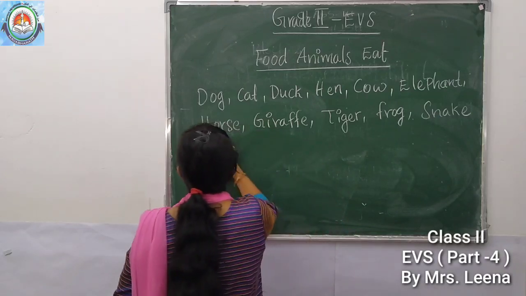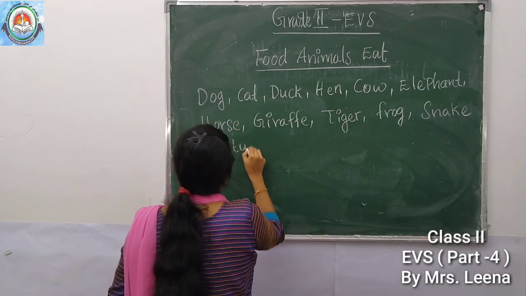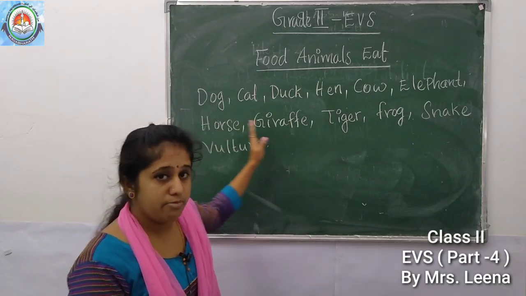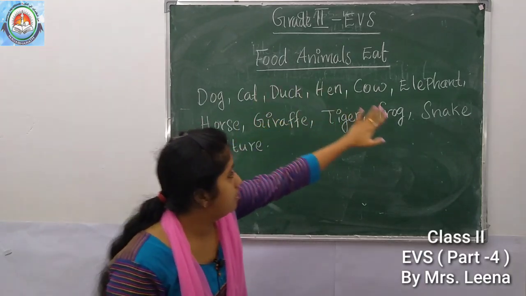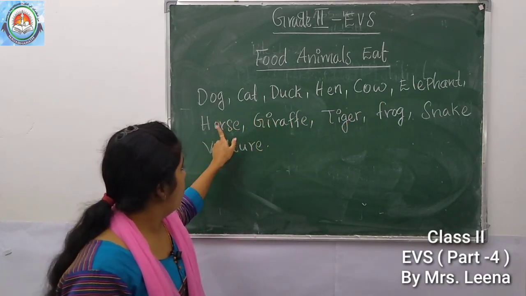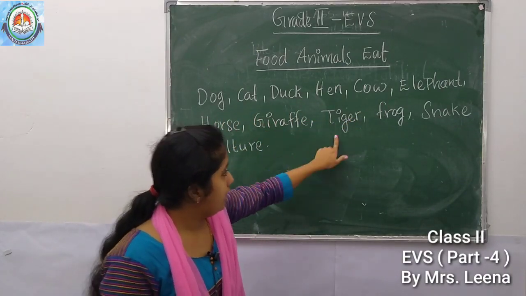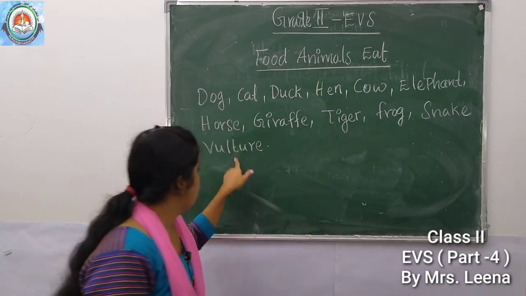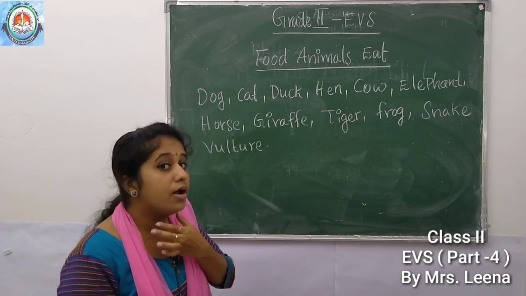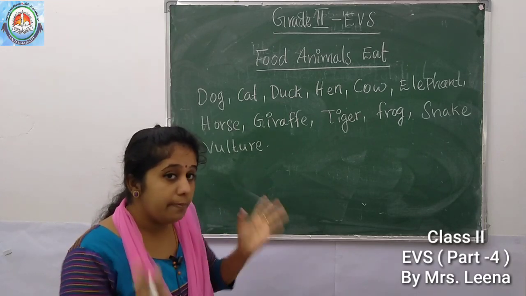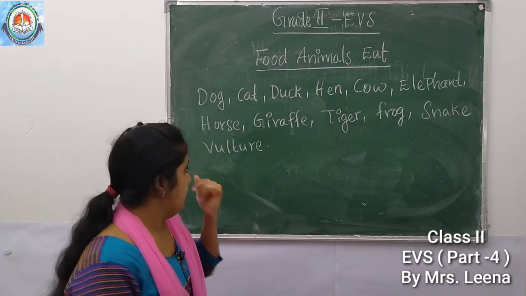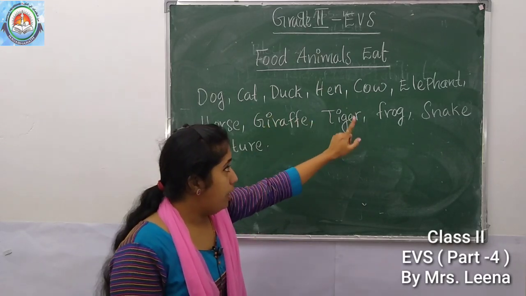Snake, vulture. So here we can see different types of animals. Wild animals are here. Which are the wild animals here? Yes: elephant, giraffe, tiger, snake, vulture. What is a vulture? Did you see a vulture? The long-necked, big bird, eating the flesh of other animals. Okay, vulture.